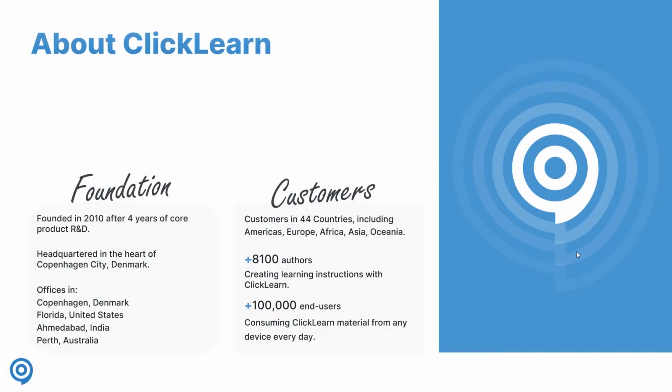If we shortly touch base about who is ClickLearn. So ClickLearn was founded back in 2010 with the mission of creating training materials and delivering user adoption across all your business applications. We are today located with a headquarter in Copenhagen, Denmark. We also have offices in Florida, United States, Ahmedabad, India, and Perth, Australia. When it comes to the customer side of ClickLearn, we have customers in more than 44 different countries today.